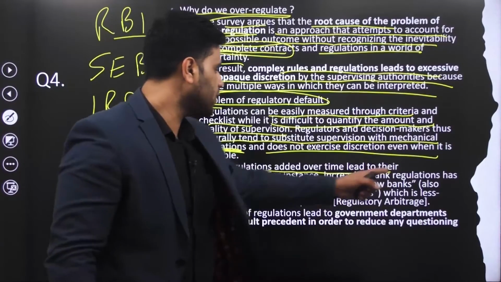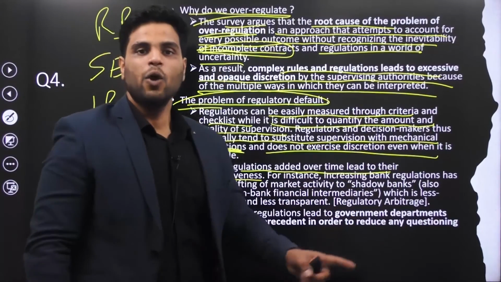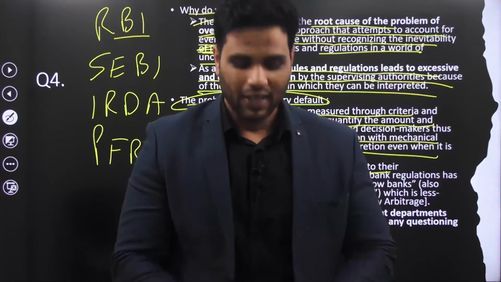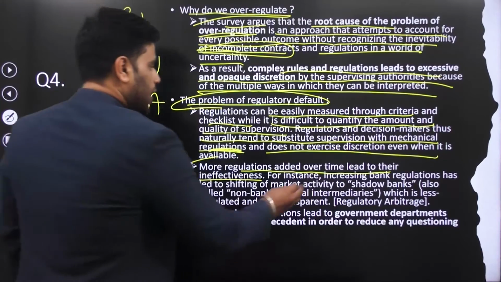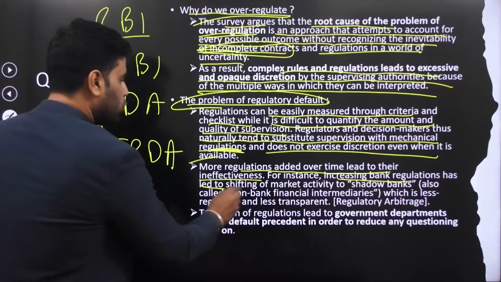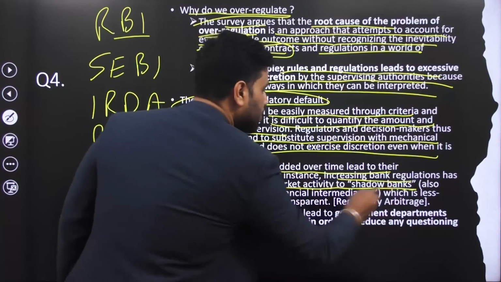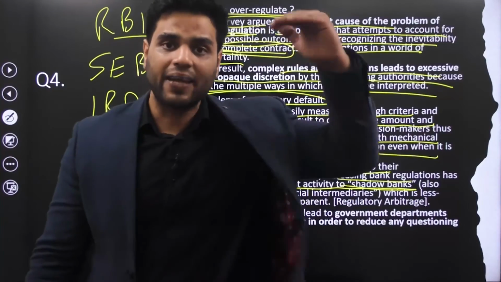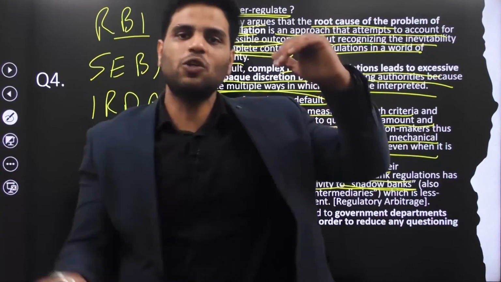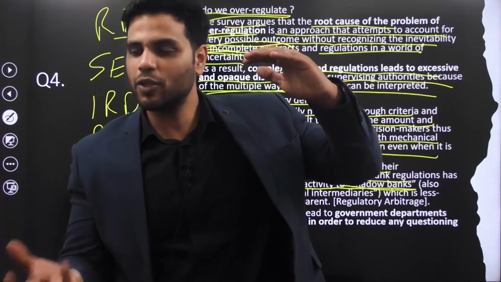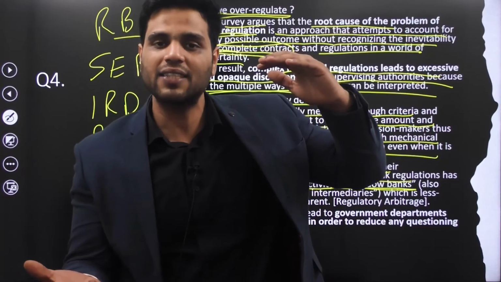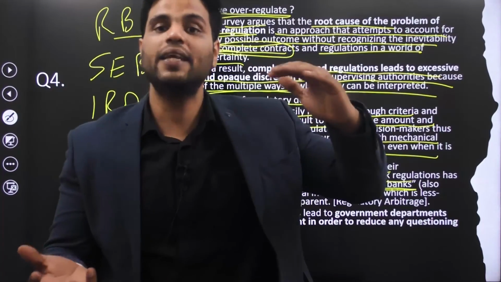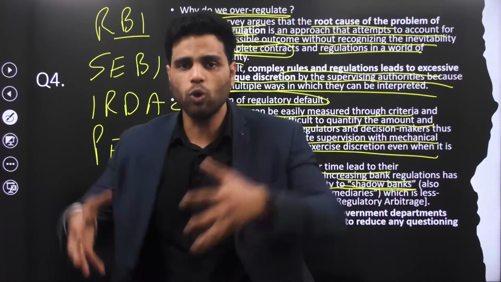More regulations added over time lead to their ineffectiveness. When you over-regulate a particular industry, people will shift from that industry. For example, increasing bank regulations has led to shifting of market activity to NBFCs, shadow banks. Shadow banks are not heavily regulated, but the banking sector is, so people are shifting towards shadow banks because regulations in the shadow banking sector are not that many in number, right? They're not imposing on you.